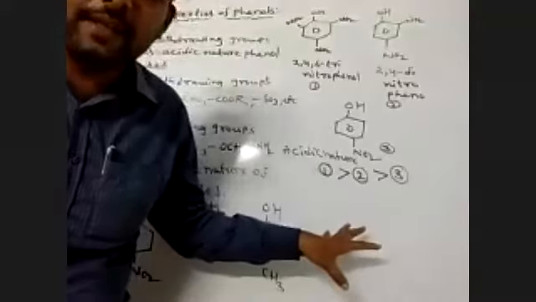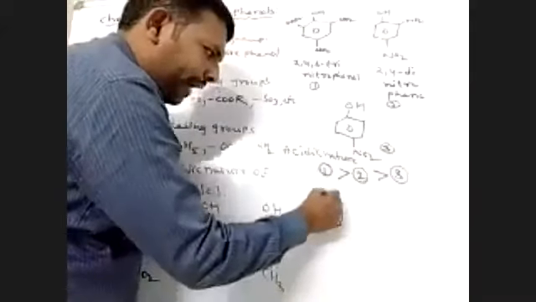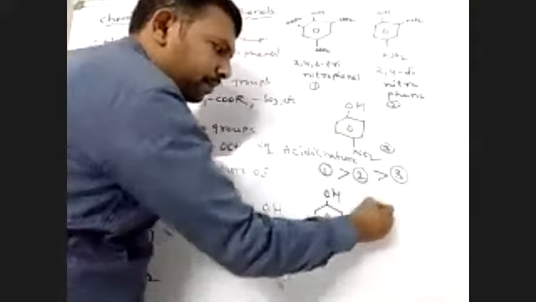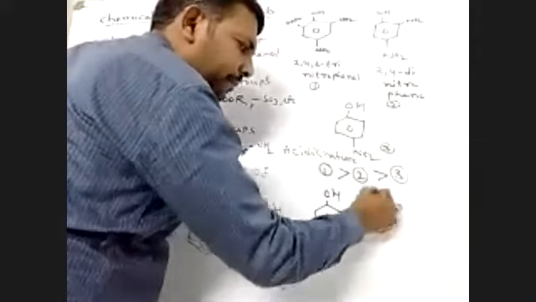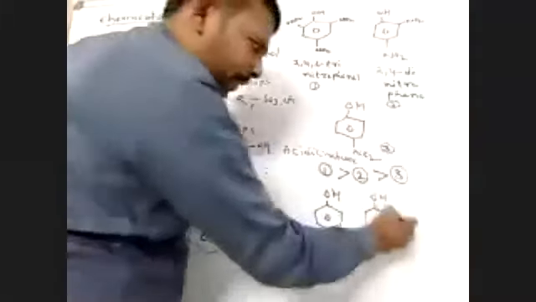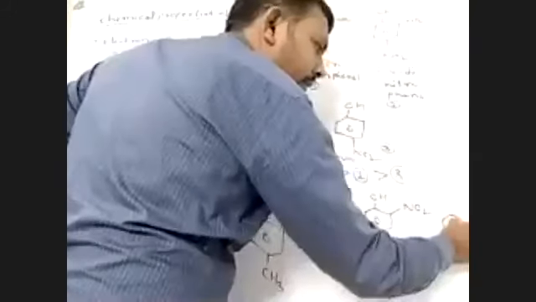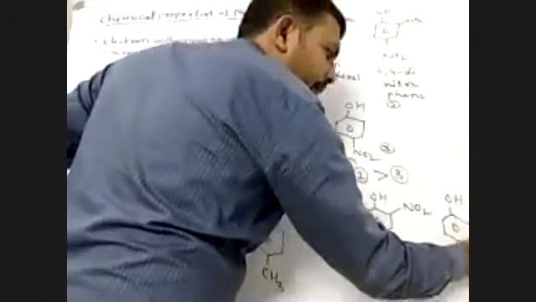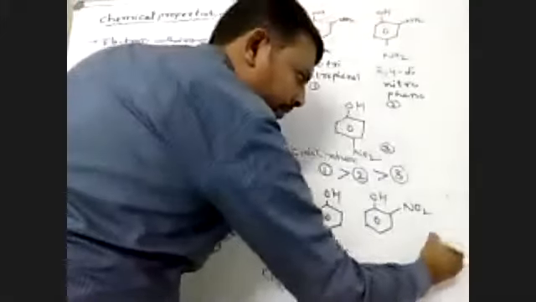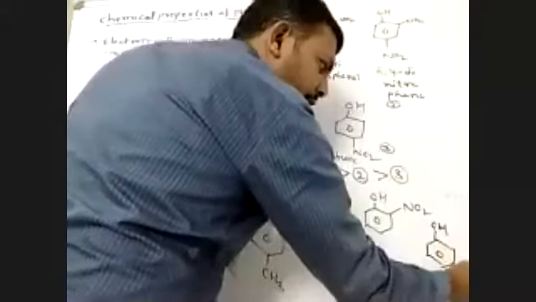Okay. Suppose nitro groups are given at the ortho and para positions. Please observe, OH with NO2 group, OH present with the nitro at the para position, para-nitrophenol. Next, ortho-nitrophenol, and this is meta-nitrophenol.